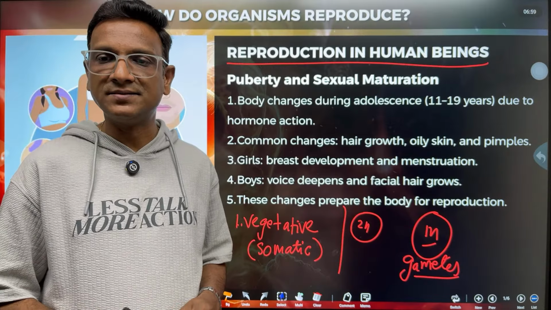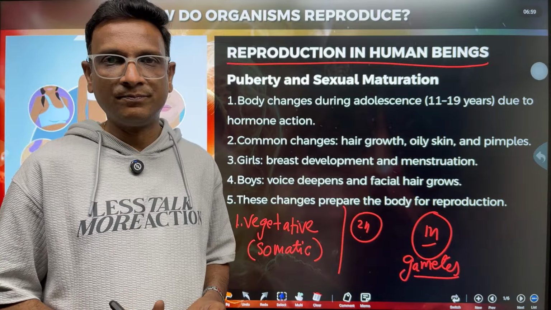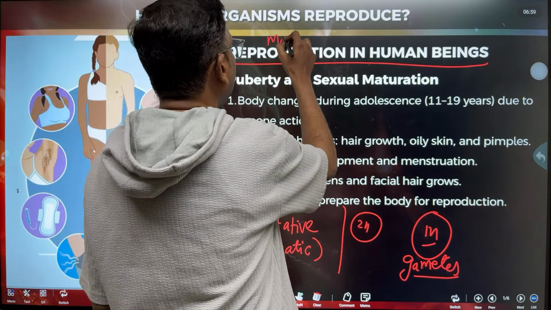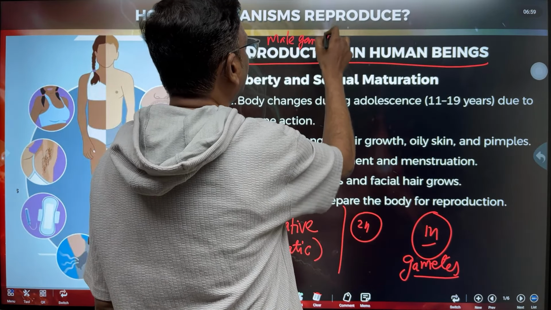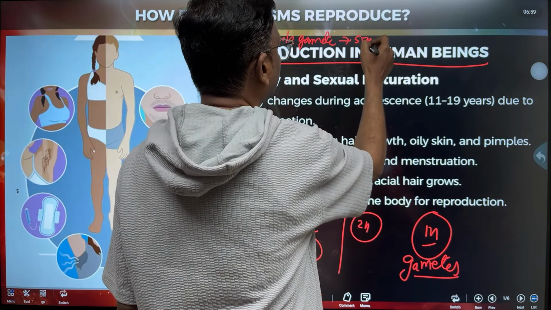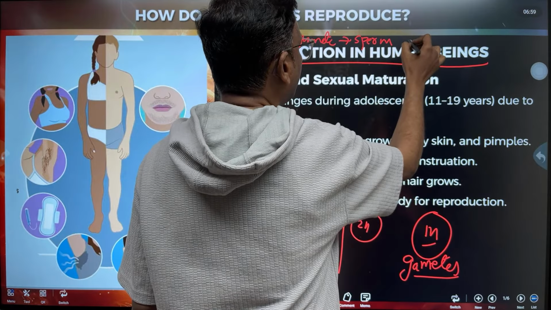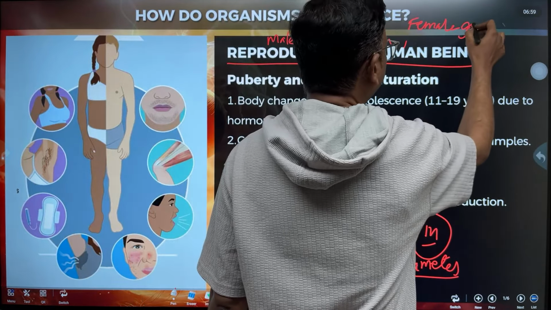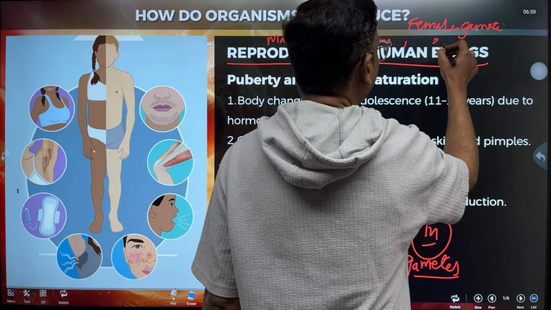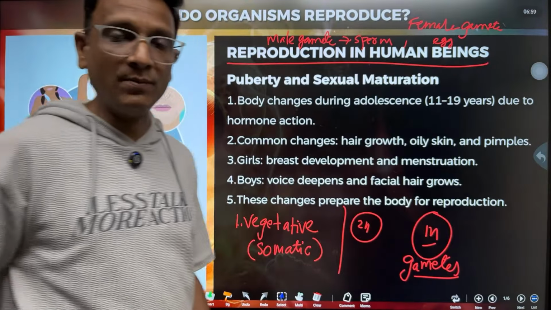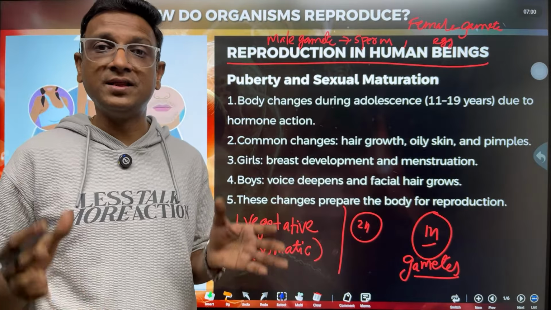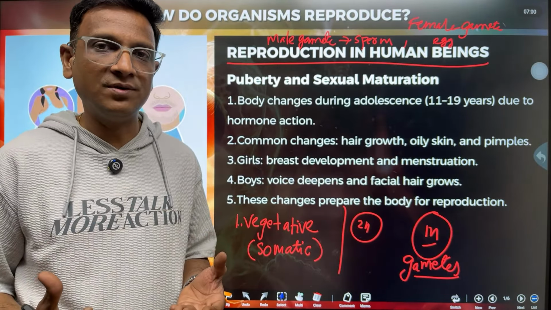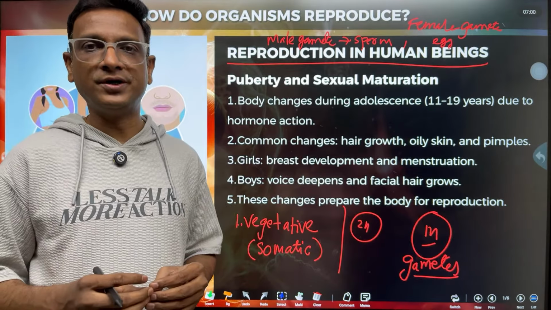Now, when does this production of gametes take place? In humans, the male gamete is called sperm, and the female gamete is called egg. So in the bodies of females, eggs are produced, and in the bodies of males, sperms are produced. For the production of eggs and sperms, the bodies should be matured.